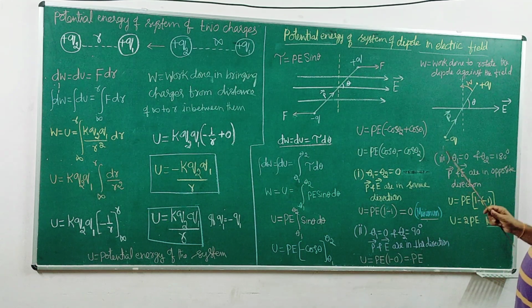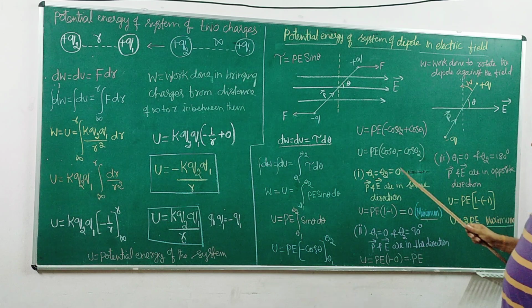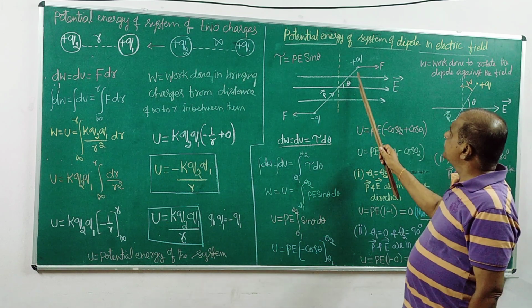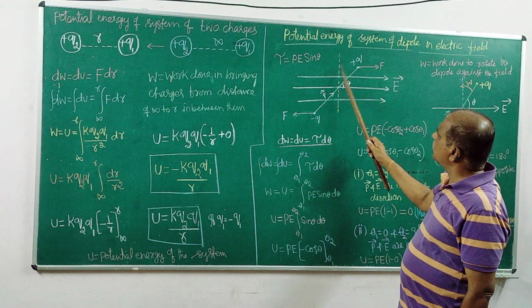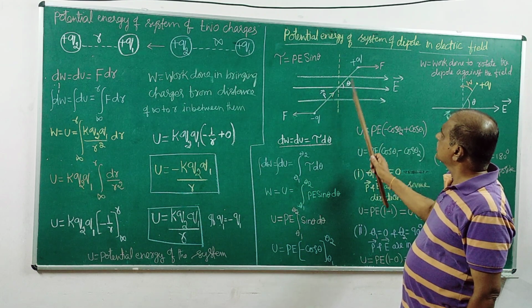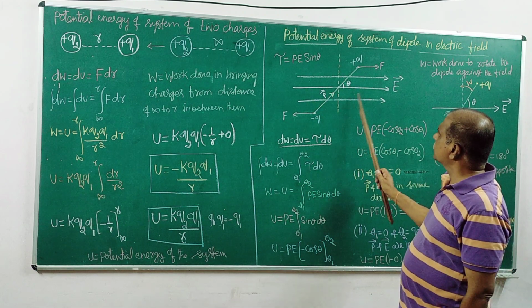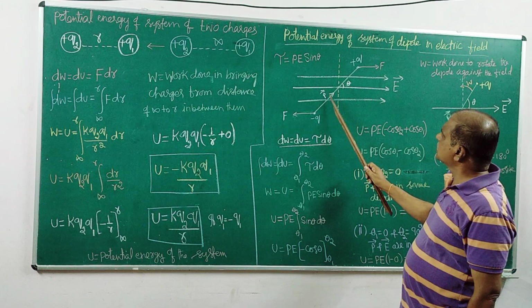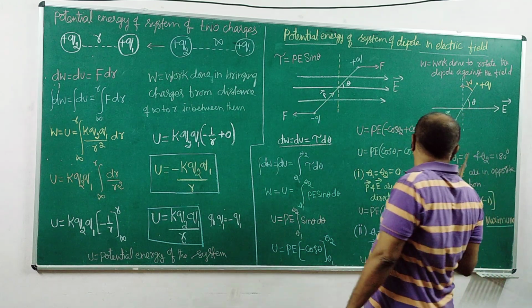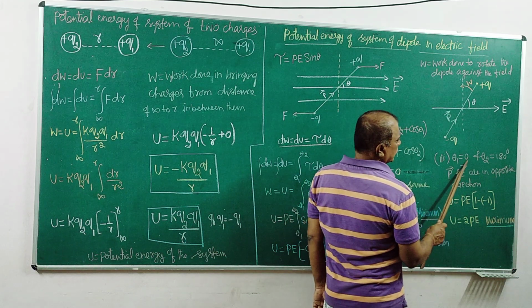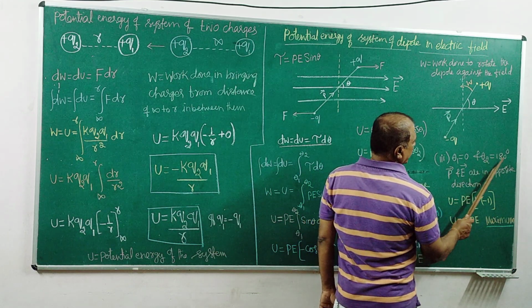So what are the other possible values? If this line is coinciding with the line but in the opposite direction, when Q is here, minus Q is here, so this dipole moment is in the opposite direction of the electric field. That is theta 1 equals 0, theta 2 equals 180 degrees.